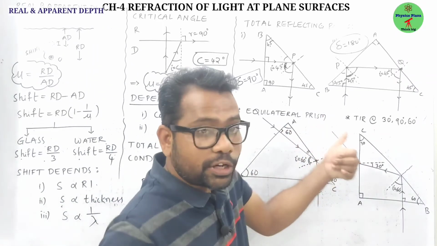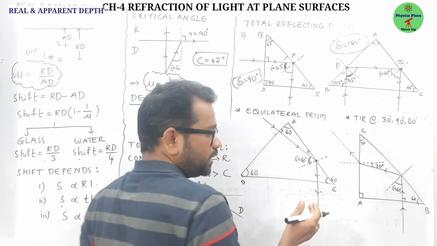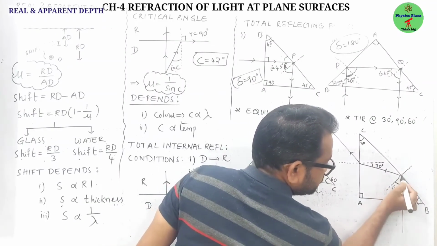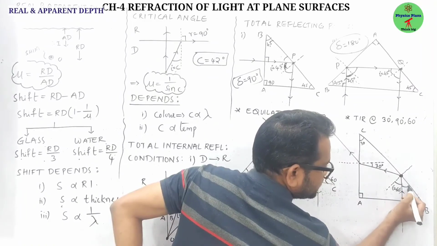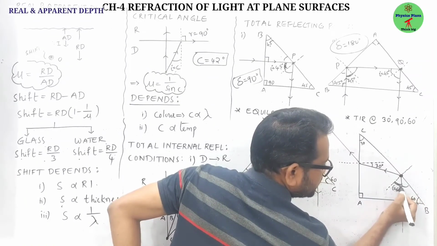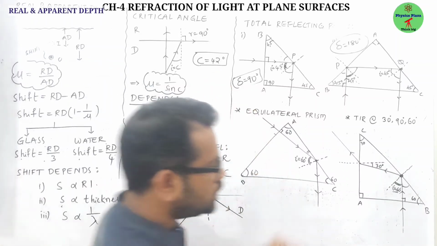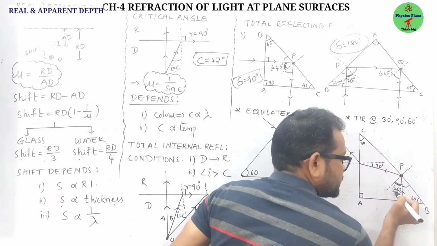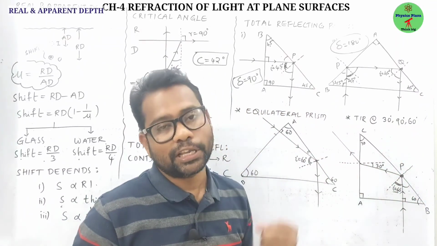Now, total internal reflection in a prism with angles 30, 90 and 60 degrees. Here the light ray is incident normal to AB, so it will go undeviated. At this point, this is 90, 60, this is 30. Obviously this angle will be 60 degrees, which is greater than the critical angle. So at this point P, light is going from denser to rarer and the angle of incidence is greater than the critical angle. Then obviously total reflection will take place.